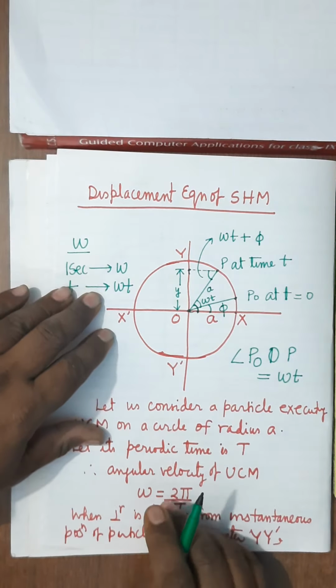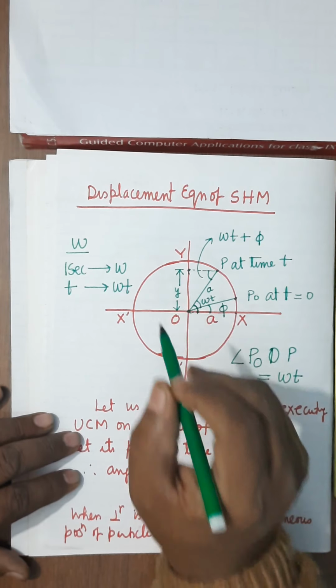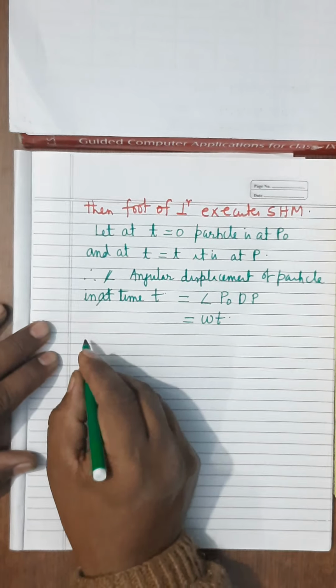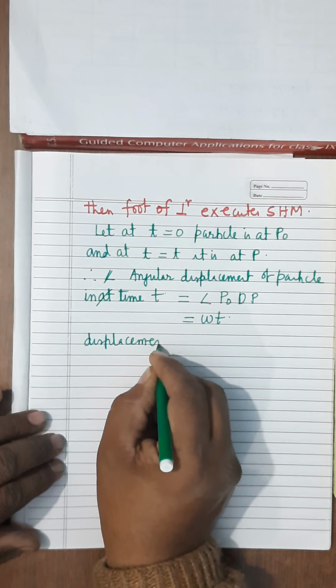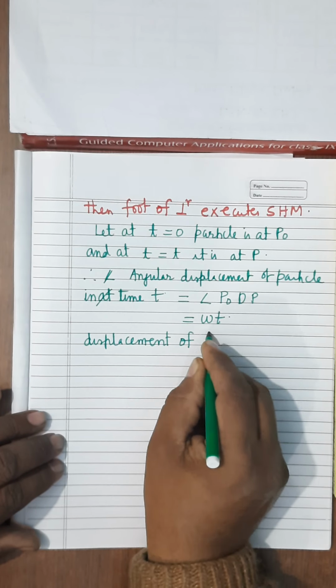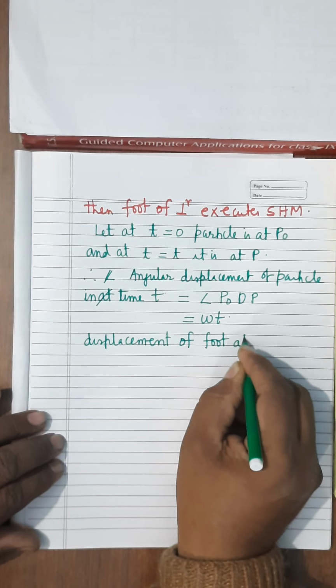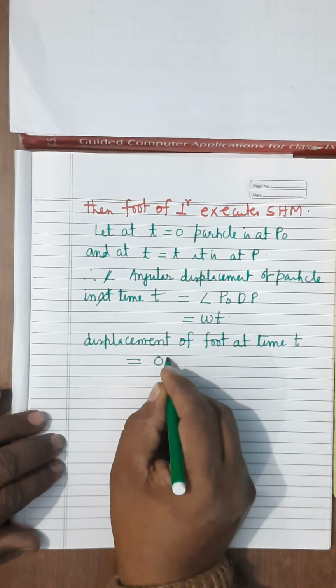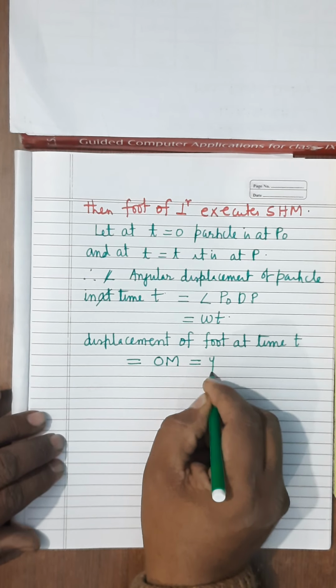We have to determine the displacement of the foot which is executing SHM, because the foot is executing SHM. So what will be the displacement of the foot at the time t? If you name this point as M, then it will be equal to OM. Is it clear? So displacement of foot at time t equals OM equals y.